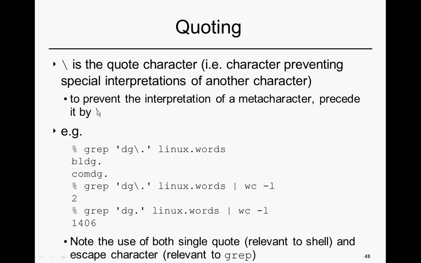Okay, so if we have a meta character like star, we can prevent interpretation of it by a backslash. For example, if we want to look for all cases where the sequence DG is followed by a dot, we can't just put a dot. If we just put the dot there without the backslash before it, it would match DG followed by what? You should go watch that lecture if you haven't already. That is, it could be followed by any single character.